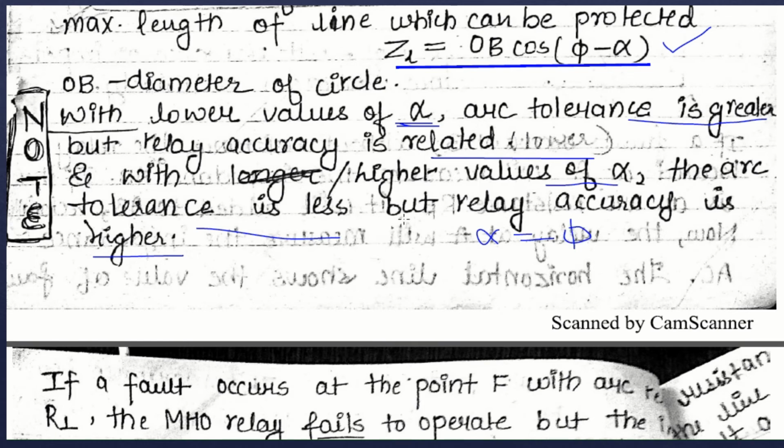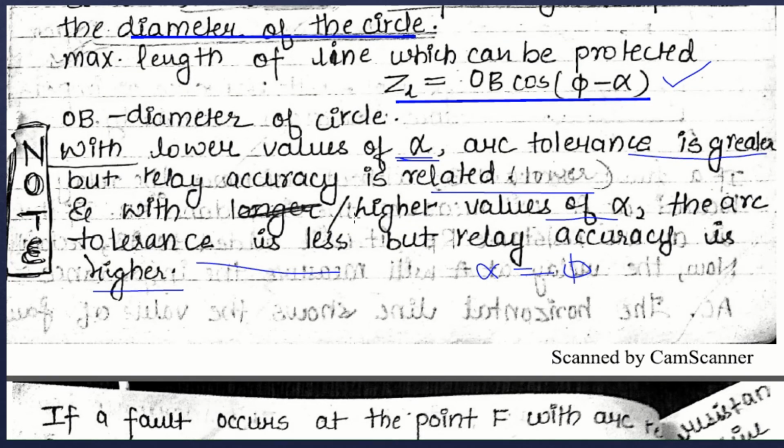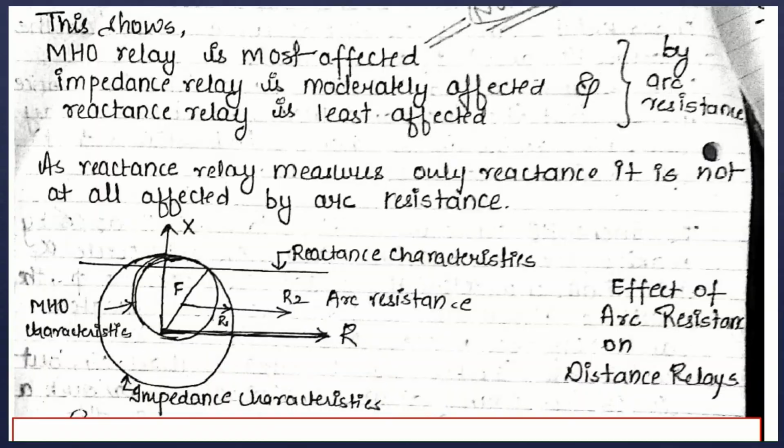In that case, we can tolerate less arc resistance, but the relay will give an accurate result. And we can consider the lower value of alpha case as when alpha is less than phi. In this case, we can tolerate more arc resistance, but the relay accuracy will get degraded.